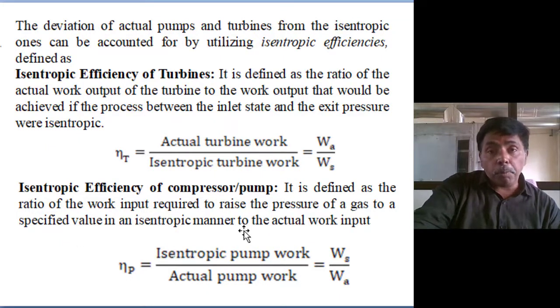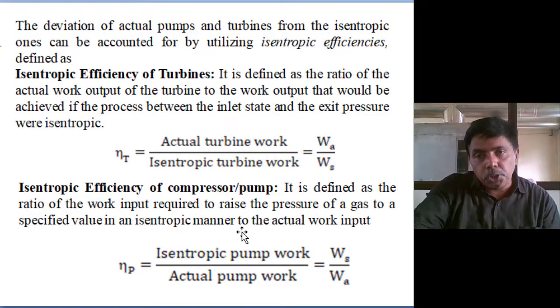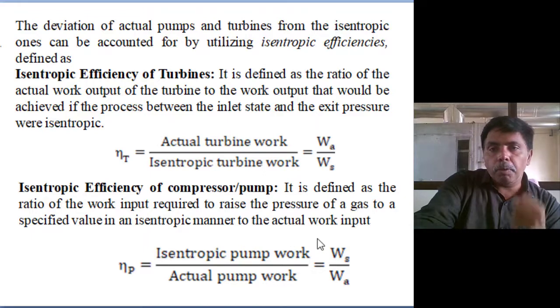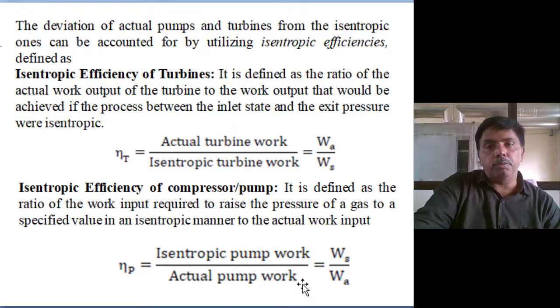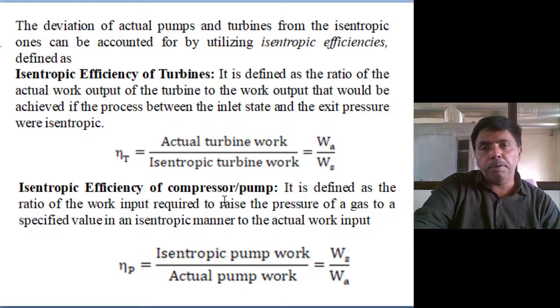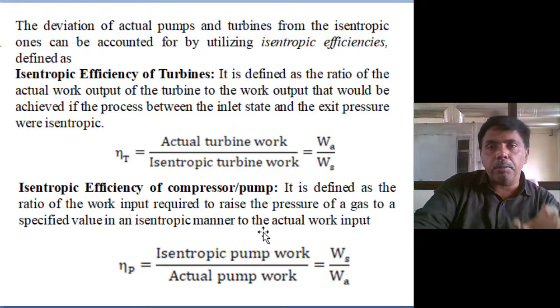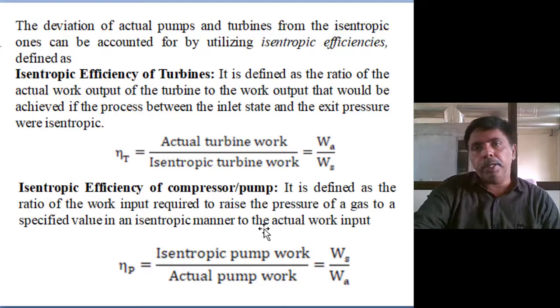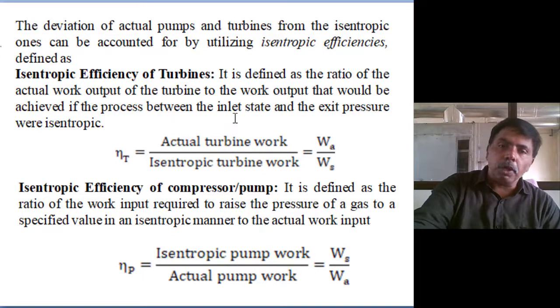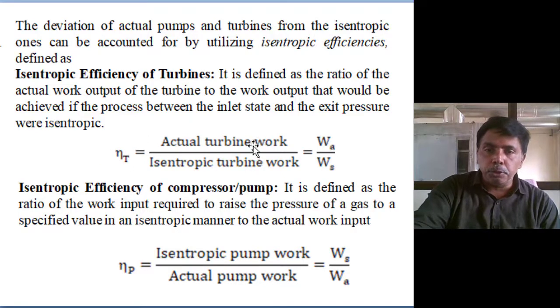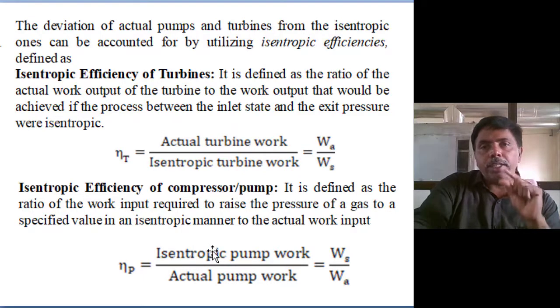Coming to isentropic efficiency of pump also. Here the actual pump work input is increasing, meaning heat loss increasing means input is increasing. So isentropic pump work input divided by the actual pump work input. Okay. So in this condition, what is the efficiency of pump? They will use 75 to 85%. From a percentage point of view, loss is high in pumps. But from a magnitude point of view, why? Because the requirement of pump work input is very less compared to the turbine output. So from a magnitude point of view, if isentropic efficiencies are reducing, then losses are high in the turbine, not the pump, because the pump quantity of input is low.